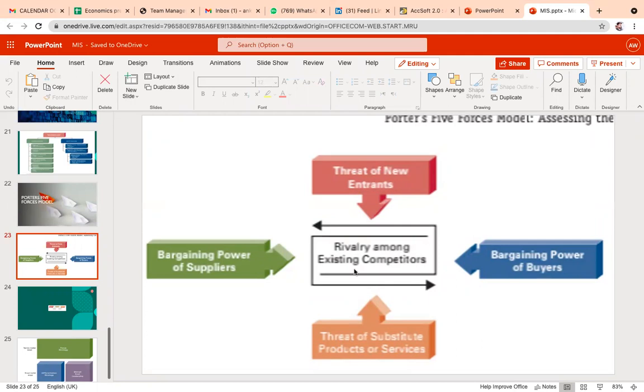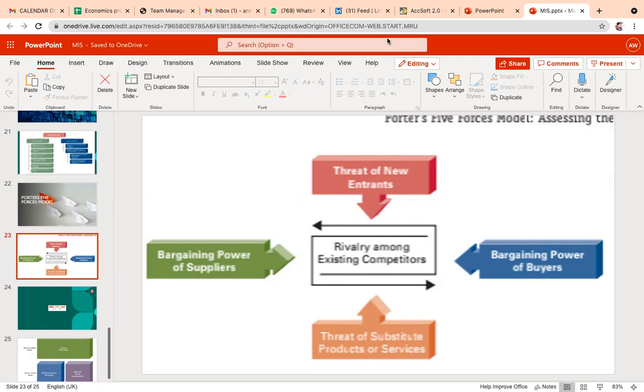That is very simple. As we know, on a daily basis we see rivalry in terms of advertisements. Even now, with the IPL going on, there is intense competition between Paytm, MPL, and other online apps where you can design your own team and win money. So that is rivalry among the existing competitors.